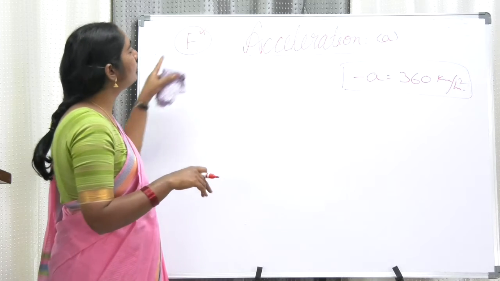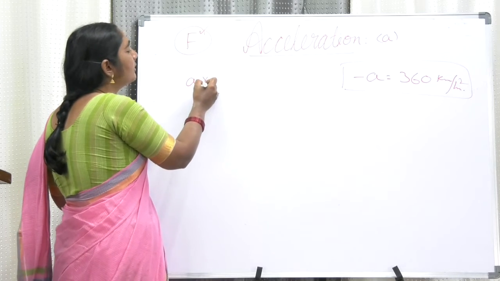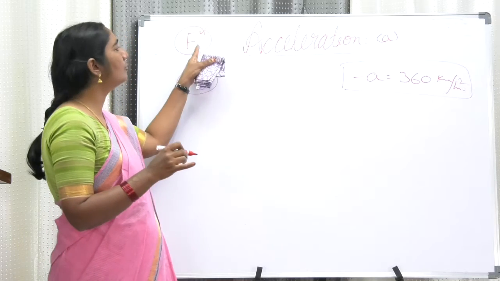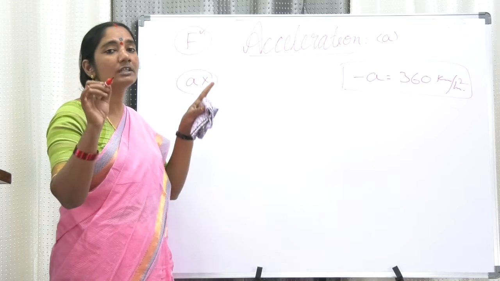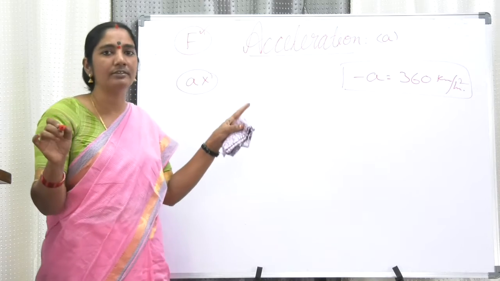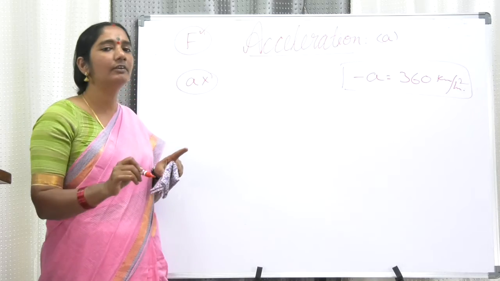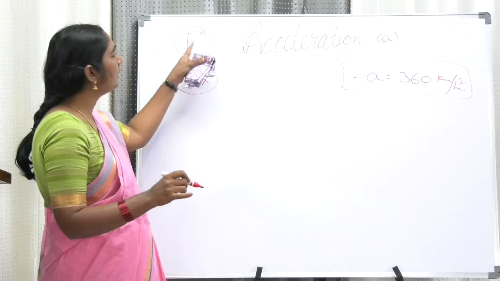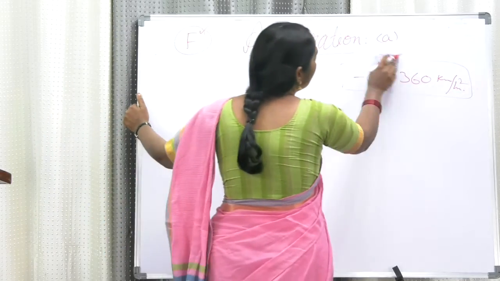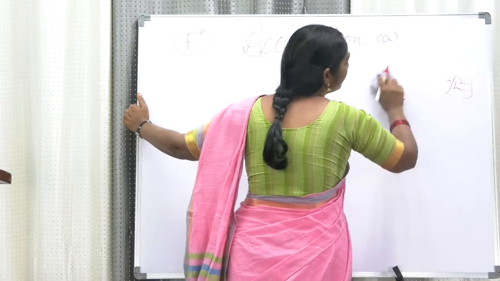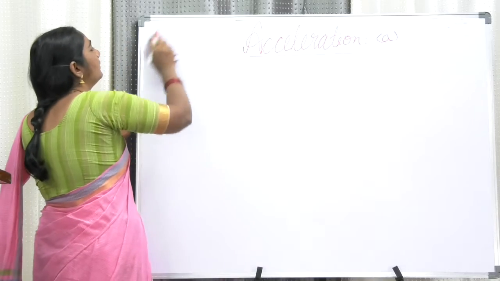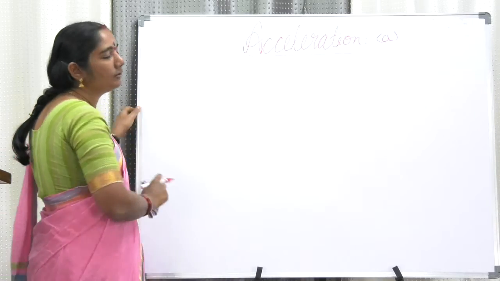So without force, there is no chance of acceleration. If there is acceleration, there is force. Without force, there is no chance of retardation. Either for acceleration or for retardation, we need force, my dear friends. But we are not talking about force now, because in kinematics we don't talk about force. In dynamics we talk about force.